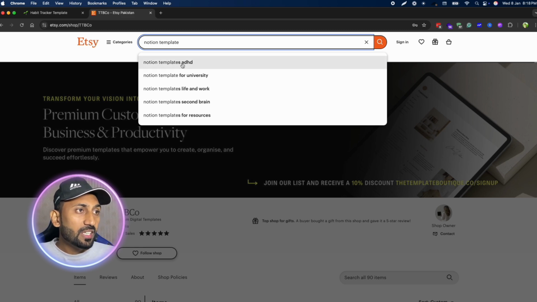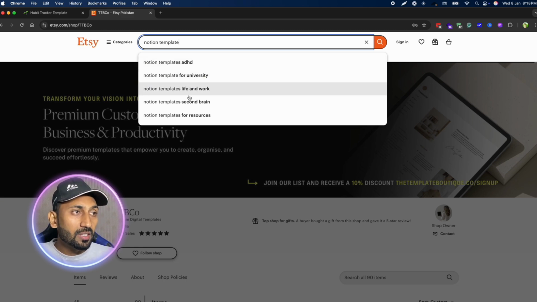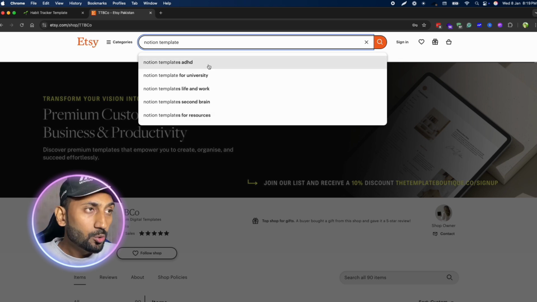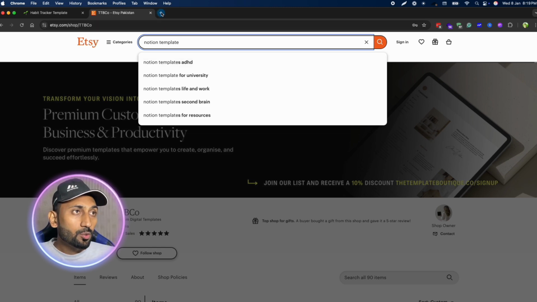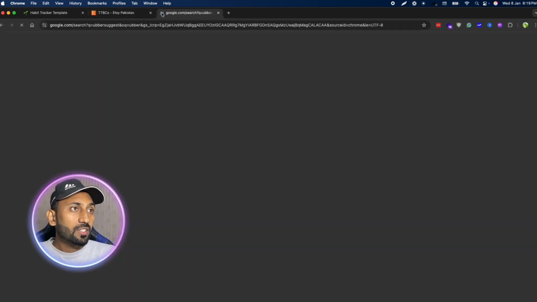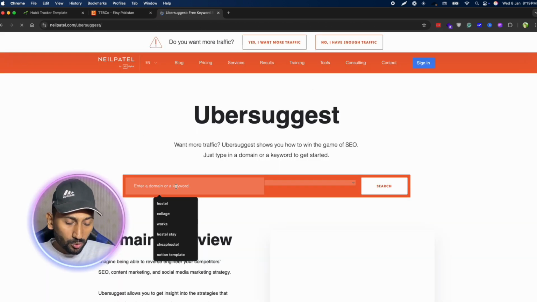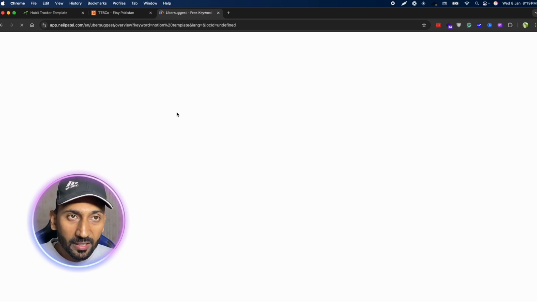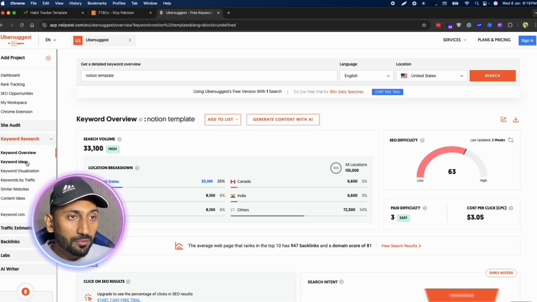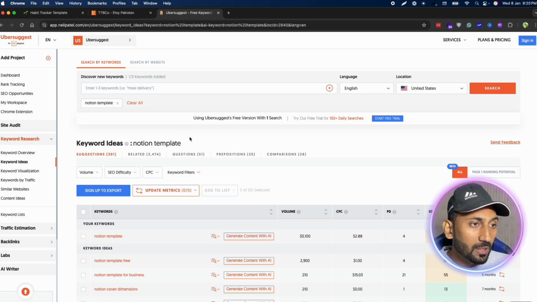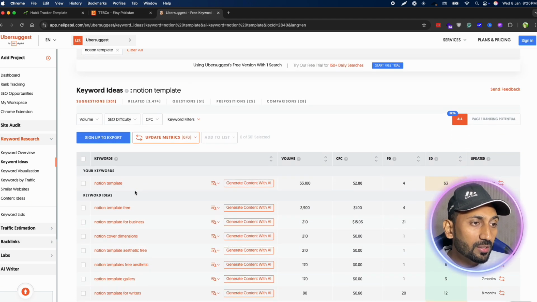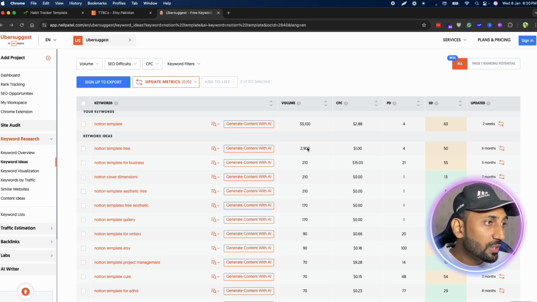You can see ADHD, university, life and work, second brain, resources. You can click all of them and see which type of listings they have, and then you can get a sense of the template you are going to make. After this, you can go to Ubersuggest, which is a keyword research platform. Enter Notion template, and it will show you some keyword ideas. In the left sidebar under keyword ideas, you can see keywords like Notion template for business and Notion template for project management, and here you can see the volume.